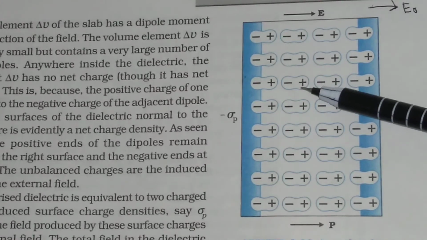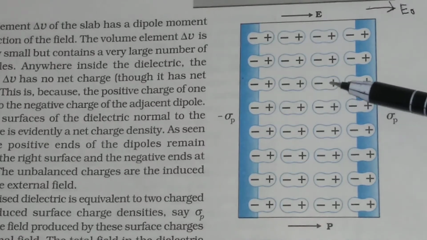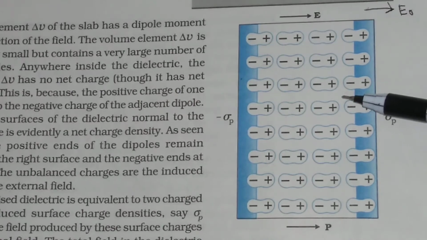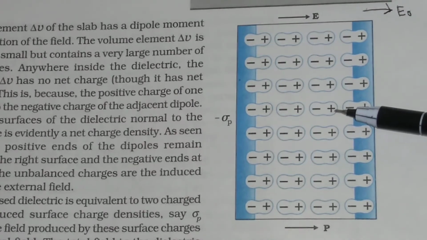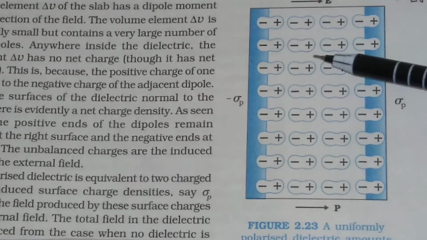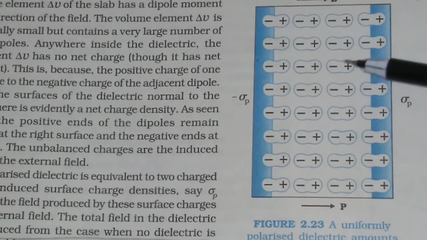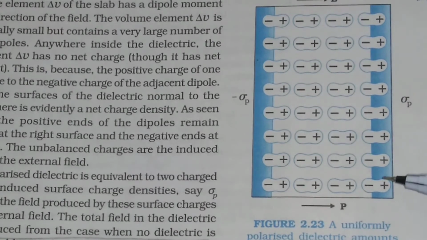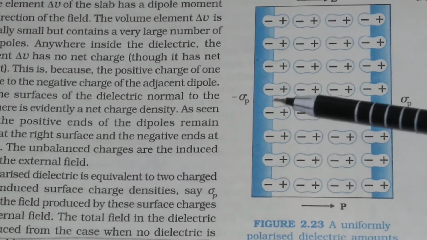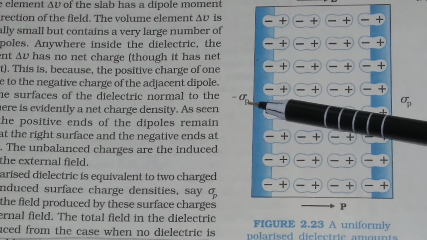Each molecule has a dipole moment, so all the molecules have a resultant dipole moment. The net charge in any volume element is 0, but it possesses a dipole moment. But at the surface, the net charge is not 0. Here the net charge is plus and here it is minus, so we may write the charge density sigma p here and minus sigma p there.